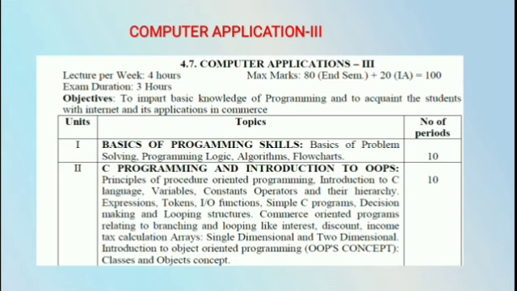The next one is the array. An array is a homogeneous collection of data elements. There are two types of arrays: one is the single dimensional array, another is the two dimensional array. This is the small introduction, or the basics, of C programming in our syllabus.